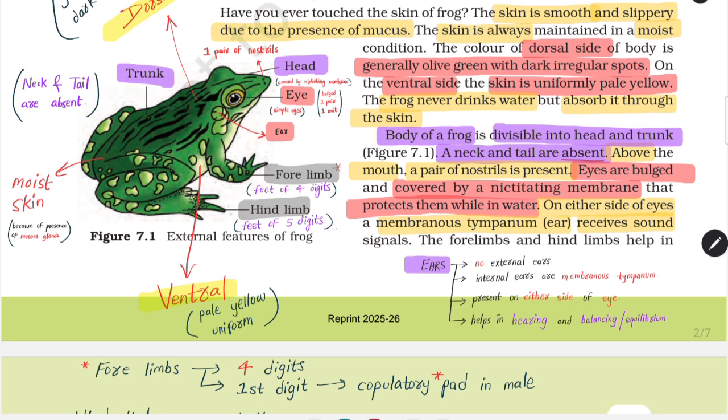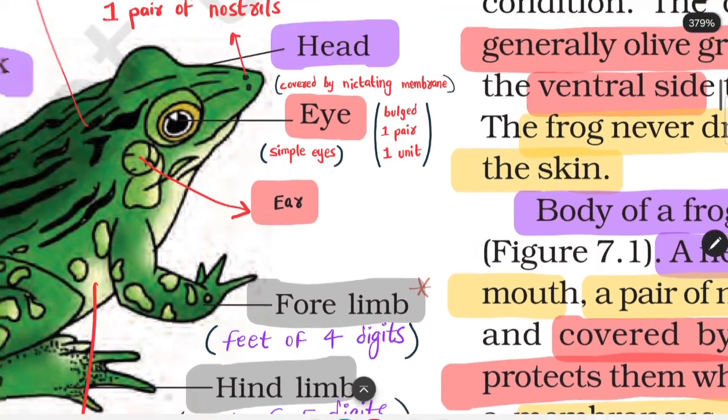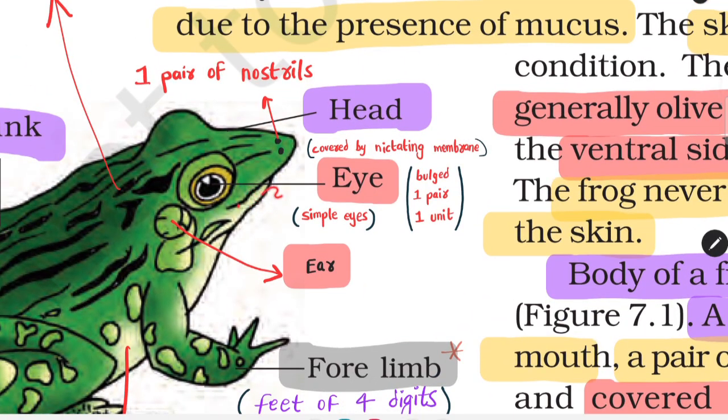Eyes are bulged and covered by a nictitating membrane that protects them while in water. On either side of eyes, a membranous tympanum ear receives sound signals. So before moving ahead, let's discuss the eye and things that are located near the eyes. So I'll just enlarge it for you all. So let's cover first, हमने क्या पढ़ा? Mouth. Mouth के just ऊपर ही present होता है a pair of nostrils. कितना? Above mouth, a pair of nostrils. Only one pair of nostrils.